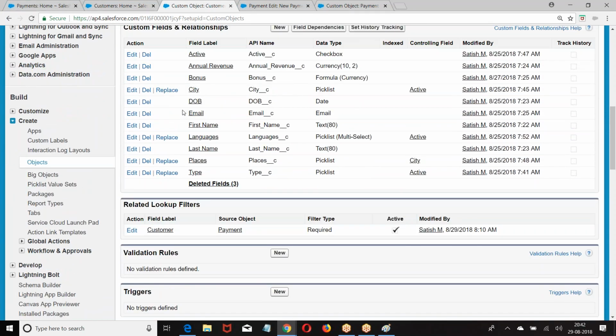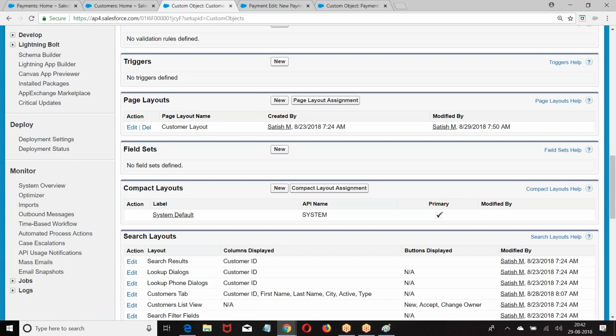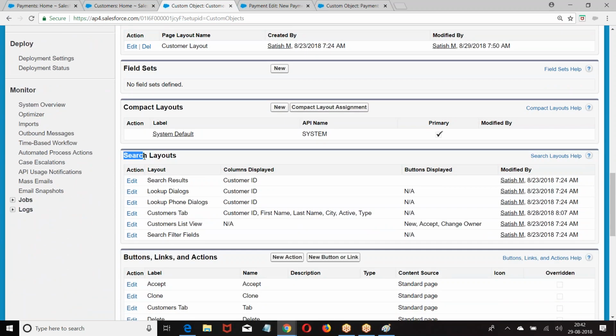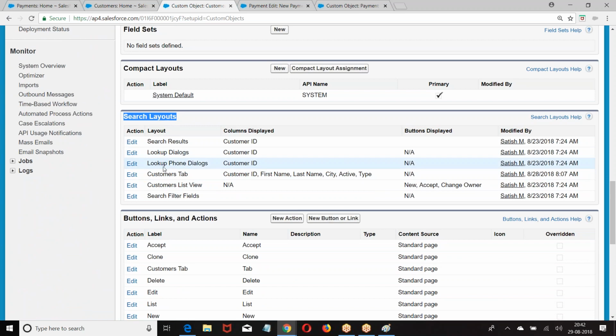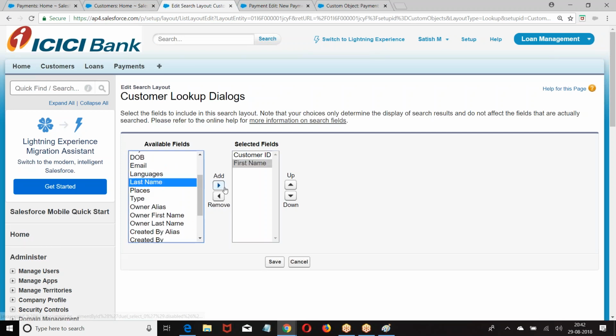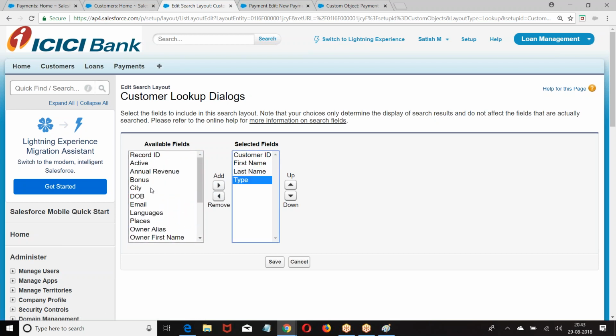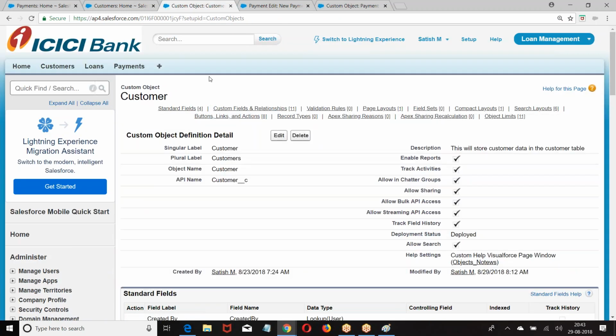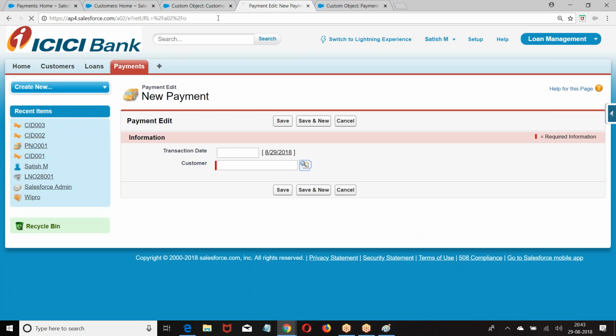Right? Go to the object. Now if you scroll down, what are you finding here? Search layout. In the search layout we have lookup. Now they're saying, if we use this object as a master or a parent, in the pop-up window, which field should be displayed? First name, last name, type. If we use this object as a master or a parent, which fields of this object should be displayed in the pop-up window?